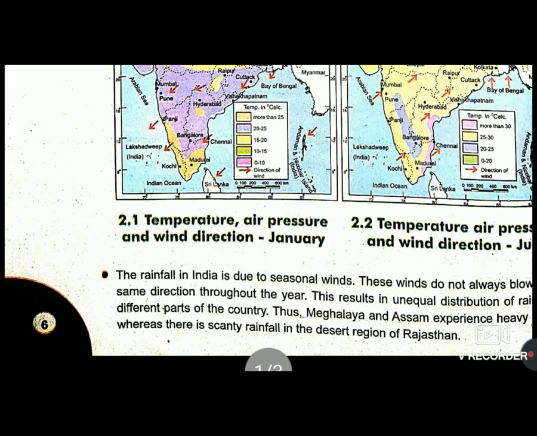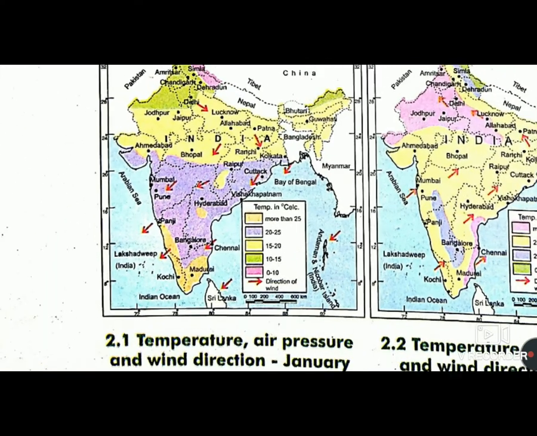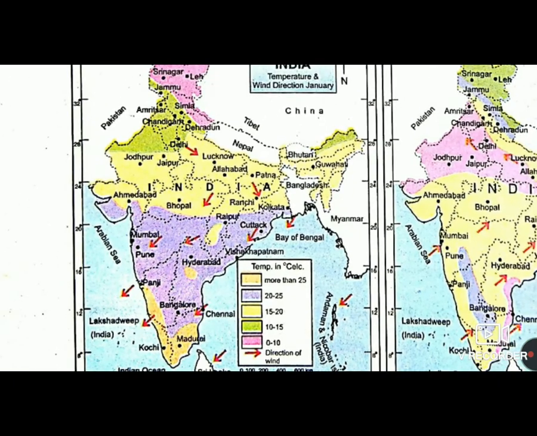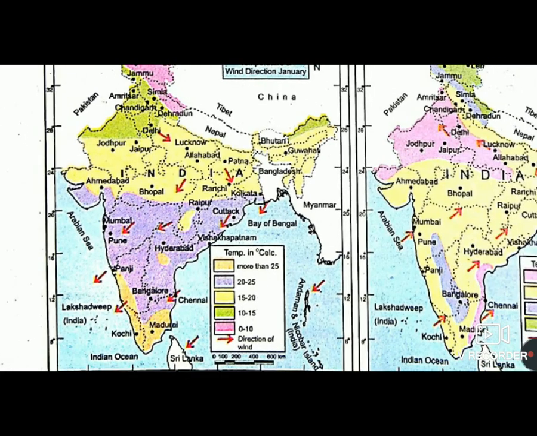Thus, Meghalaya and Assam experience heavy rainfall, whereas there is scanty rainfall in the desert of Rajasthan. Rajasthan is in the northwest side and Assam and Meghalaya are in East India. Therefore, it experiences high rainfall.